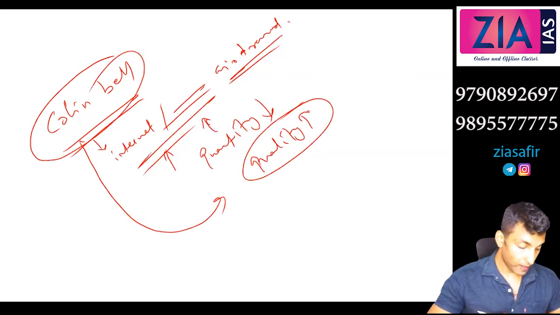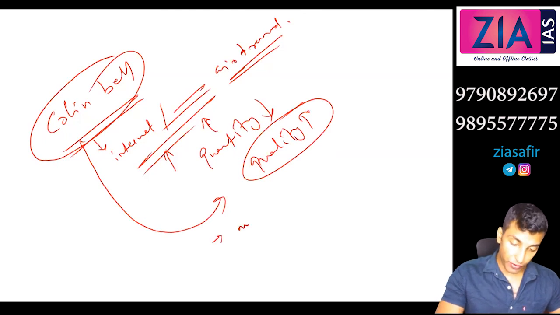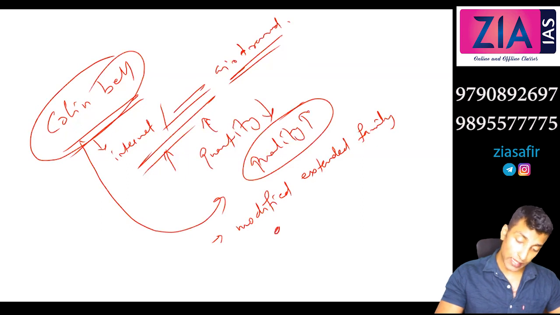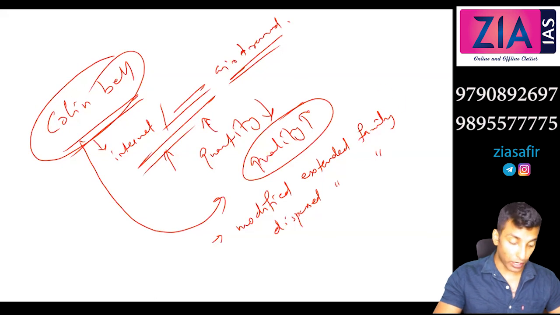So he says it is a modified extended family nowadays. Modified extended family, or dispersed extended family. Colin Bell, very important, you need to write this.